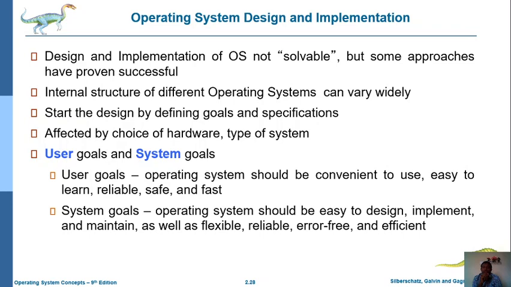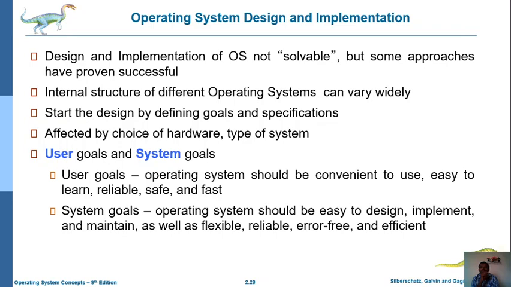So here, we already know, easy to design means we will try to easily design that particular operating system. Implementation and maintenance means to maintain, if any error occurs, how to rectify such errors. For that purpose we can maintain some documentation. And flexible means, in case currently we are using some version of the operating system, if we want to add some additional features and modify their version, like Windows 7, 2019 or 2020, in this manner.